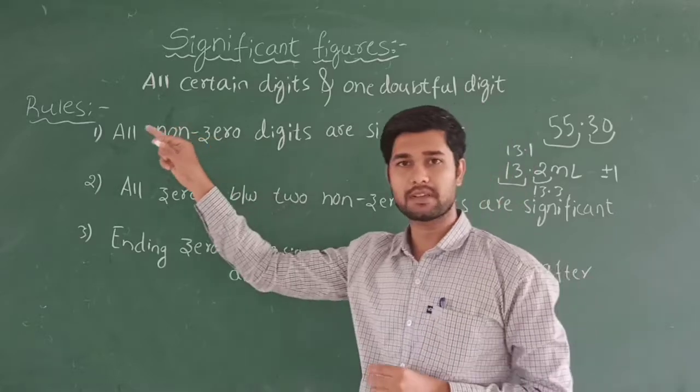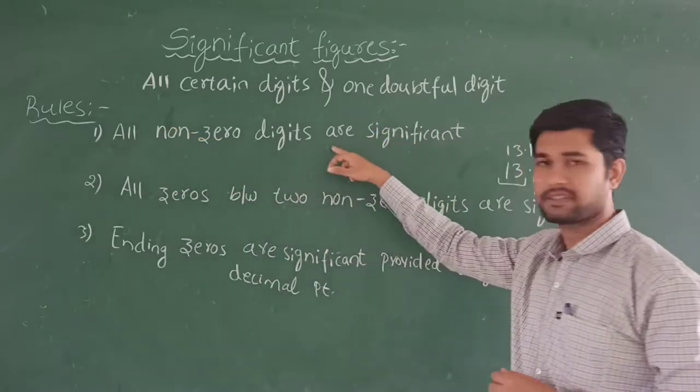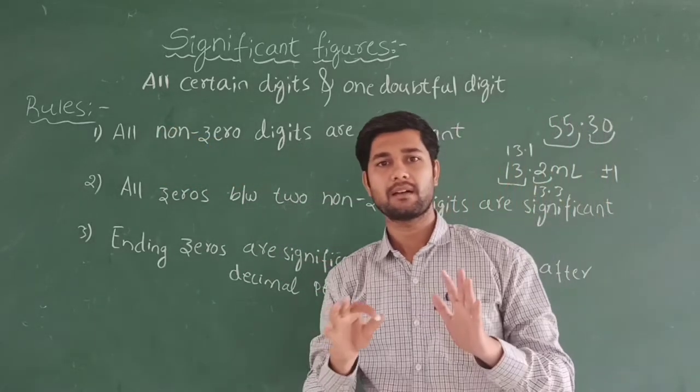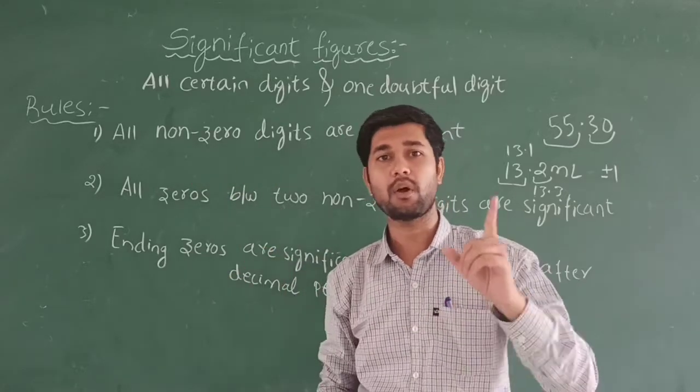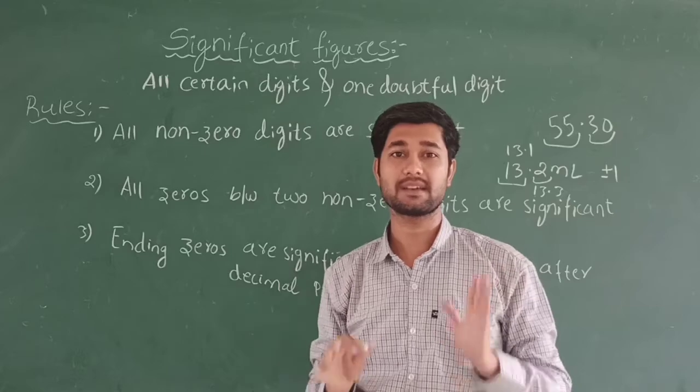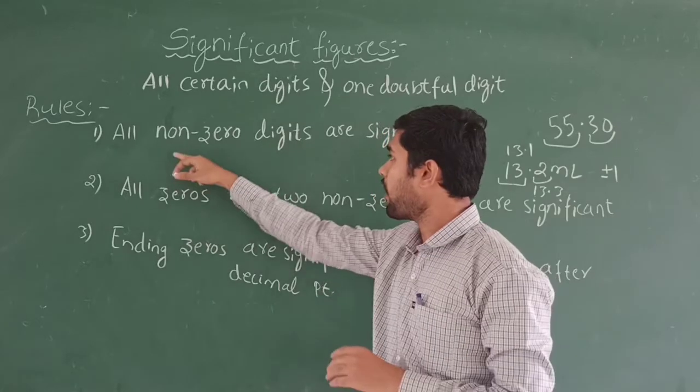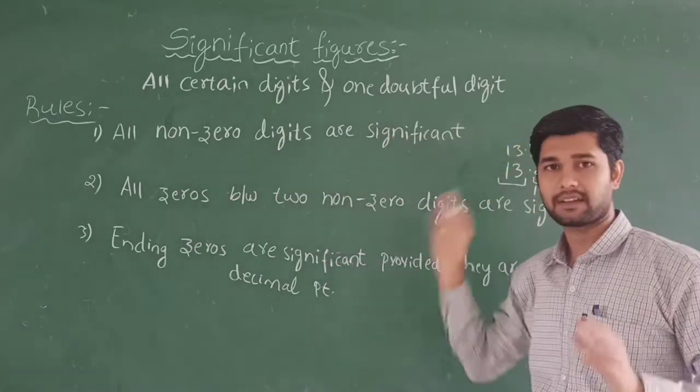Our rule says that all non-zero digits, that is, all except 0, the numbers 1 to 9, are called non-zero digits. All non-zero digits are significant.